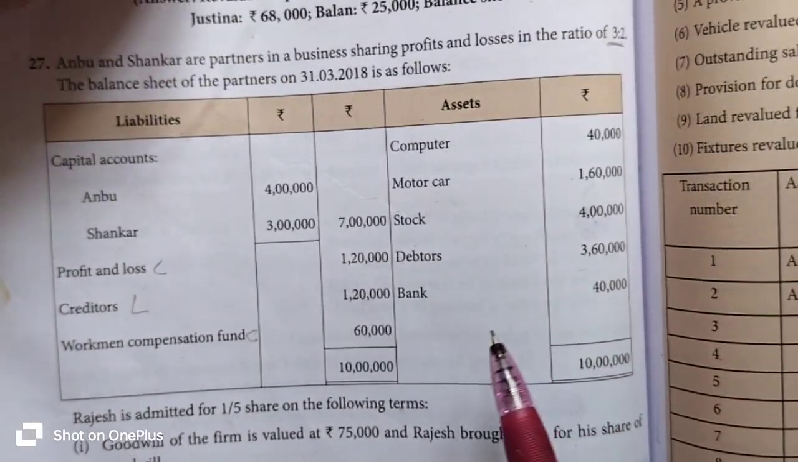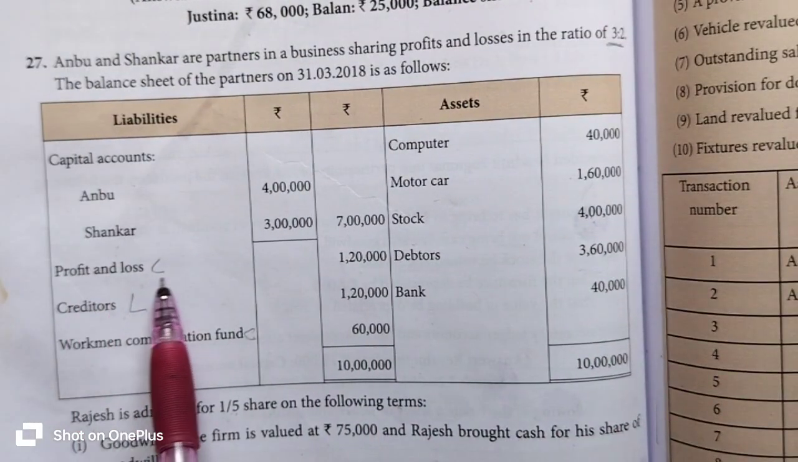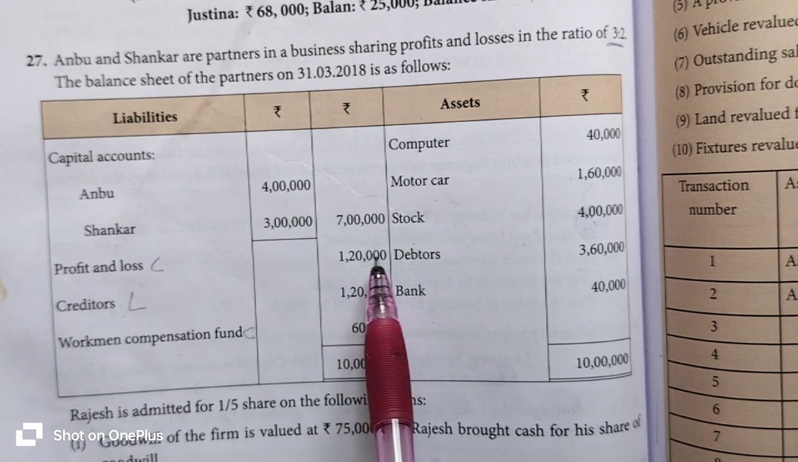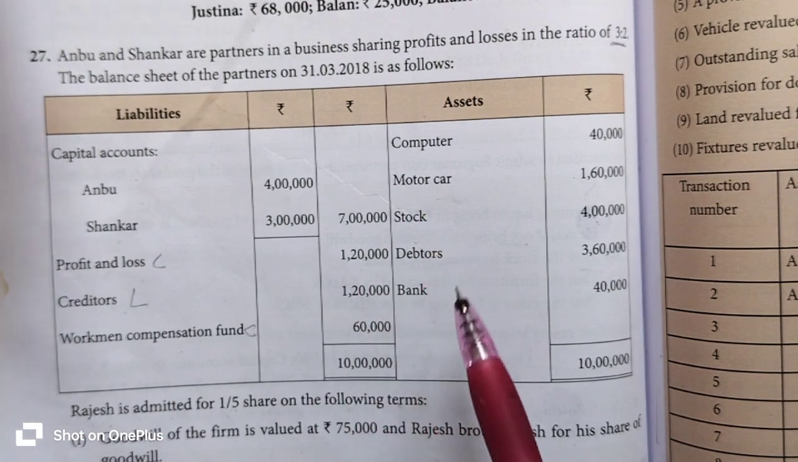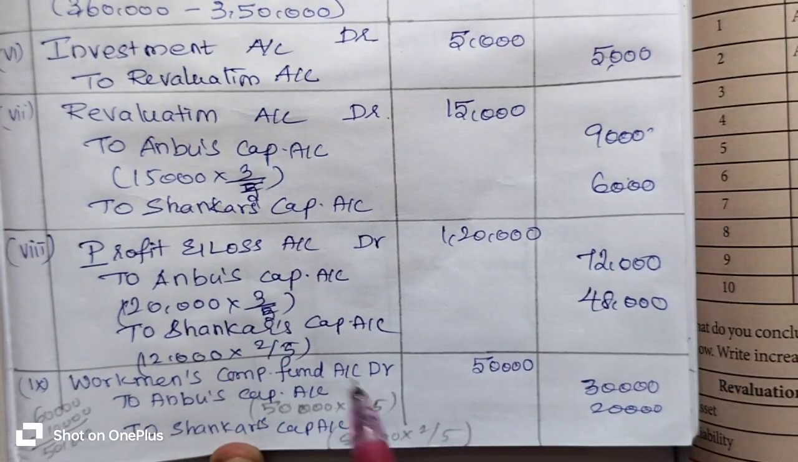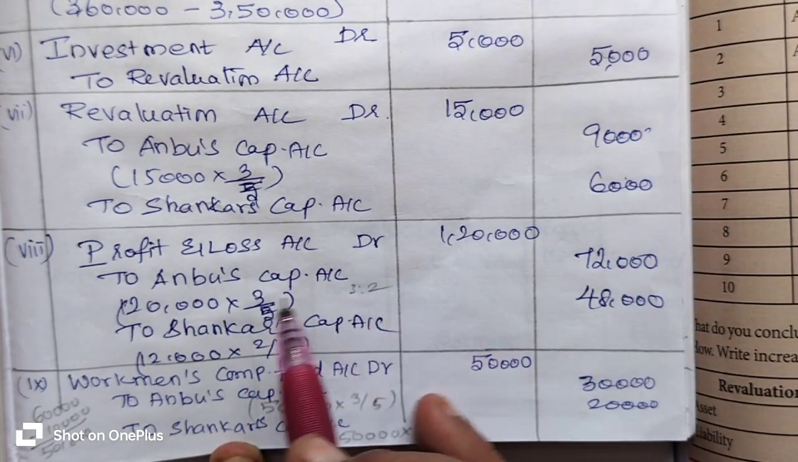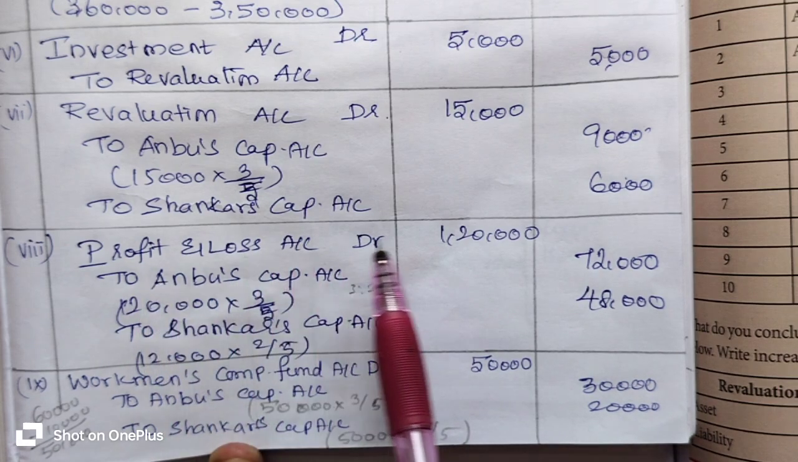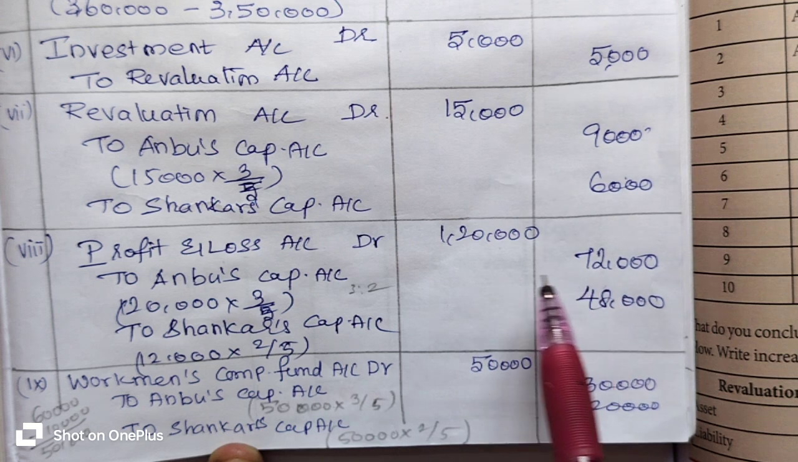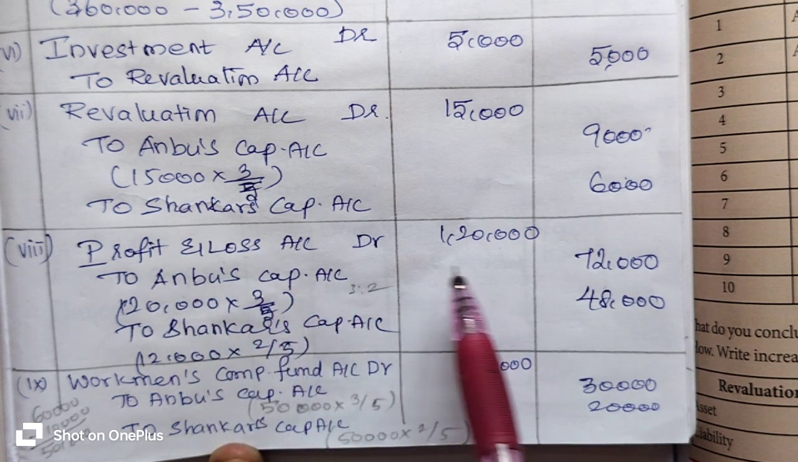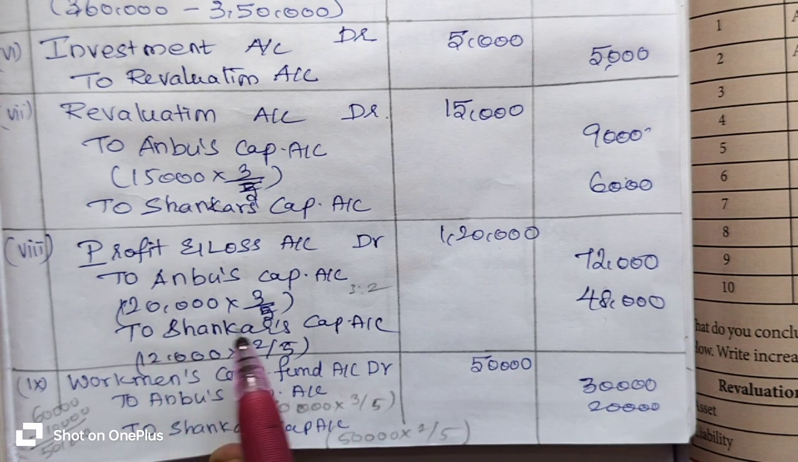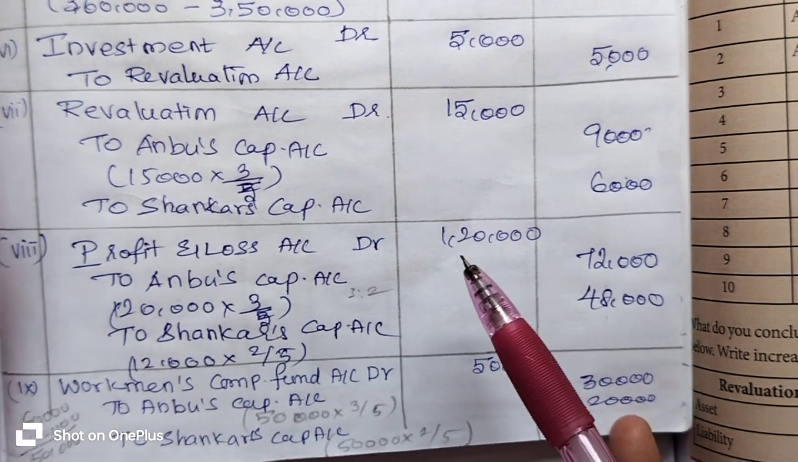Then come to the next box. Profit and loss 1,20,000 rupees is to be distributed to the old partners' capital accounts with their old profit sharing ratio, which means 3:2. Accordingly, the profit and loss of 1,20,000 rupees is transferred to the old partners' capital accounts: 72,000 for Anbu's capital account and 48,000 for Shankar's capital account.